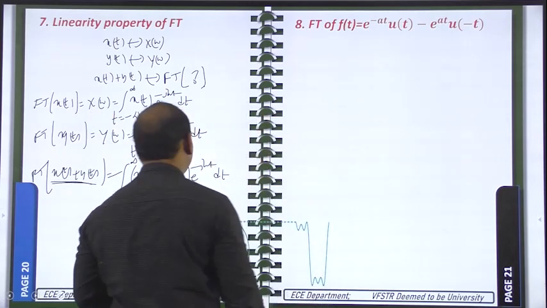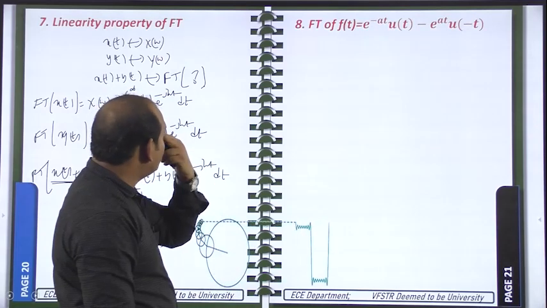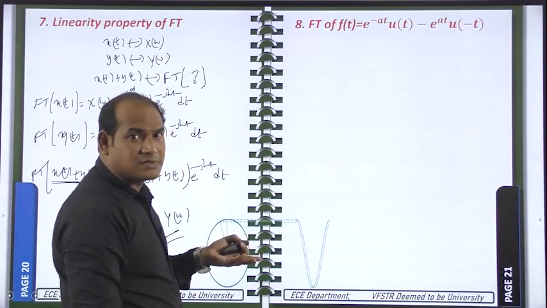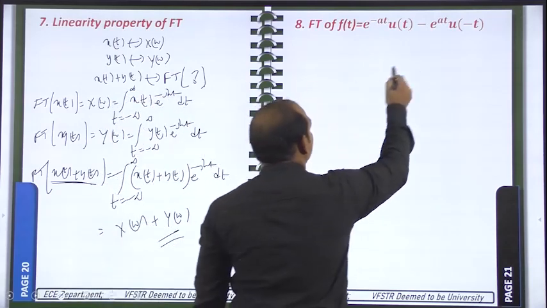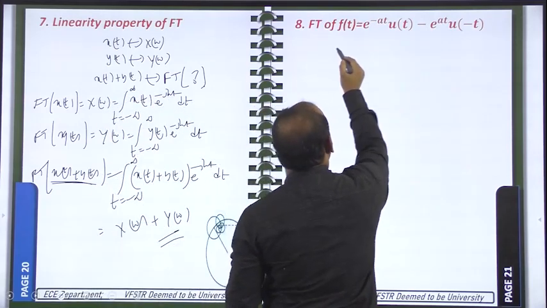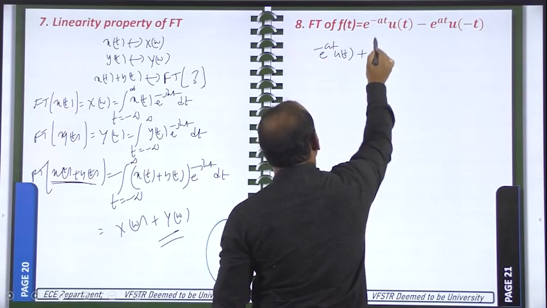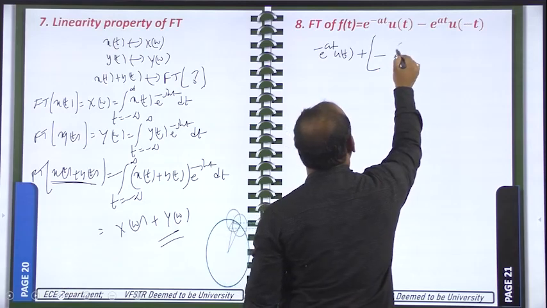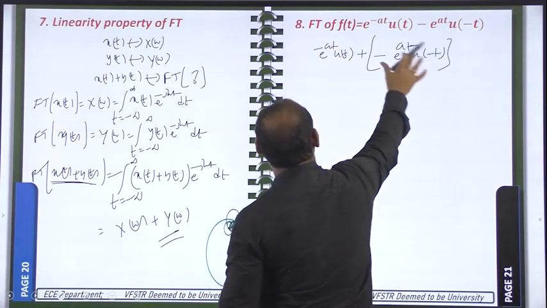This is called the linearity property. Previously we have already used this particular property. Now again we will see that by the application of that property we can find the Fourier transform for this one. Here e power minus at u of t is one signal. It is added with another signal, minus e power at u of minus t. So this is like x of t, this is like y of t.